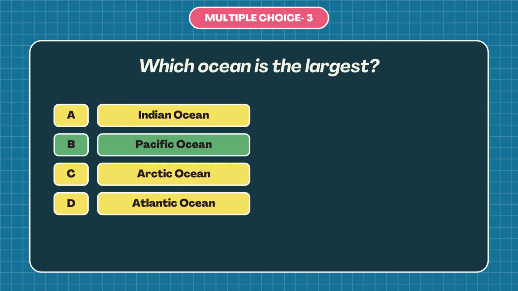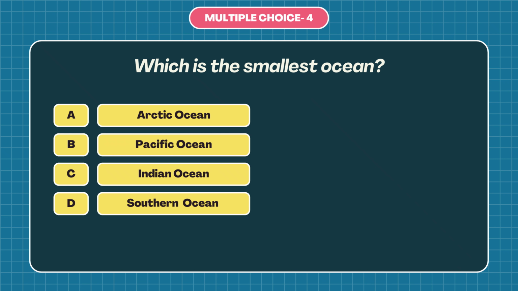Question number 4. Which is the smallest ocean? A. Arctic Ocean, B. Pacific Ocean, C. Indian Ocean, or D. Southern Ocean? The answer is A. Arctic Ocean. The Arctic Ocean is the smallest ocean because it covers the least area compared to the other oceans. It is located around the North Pole and it is mostly covered with ice.